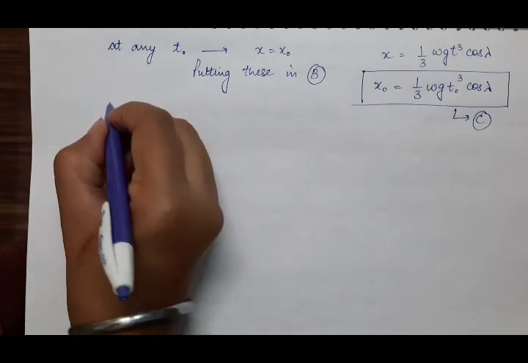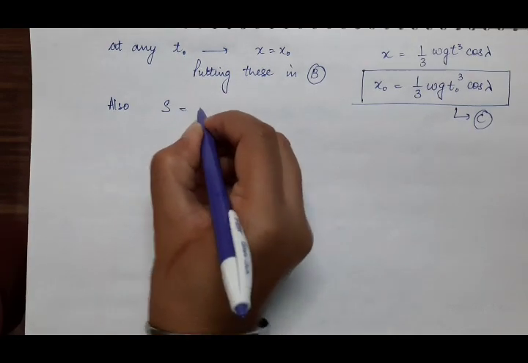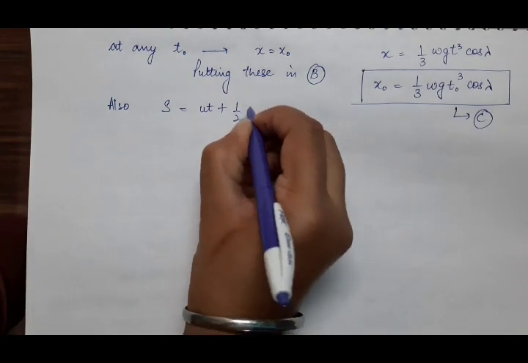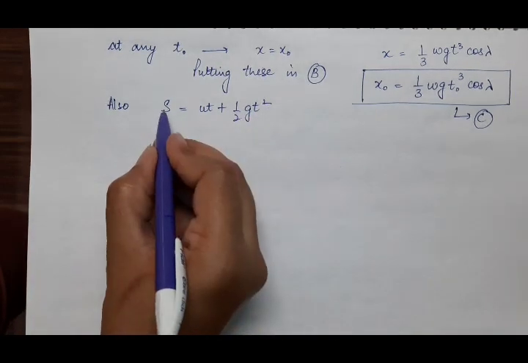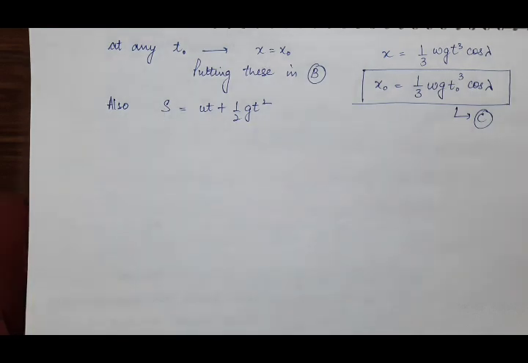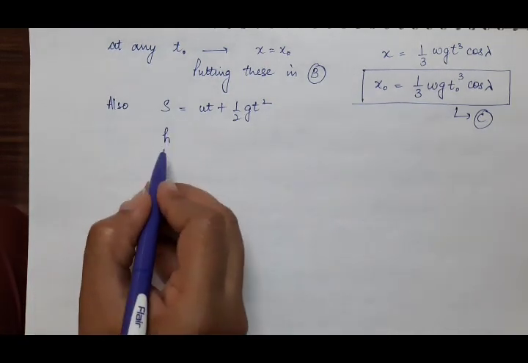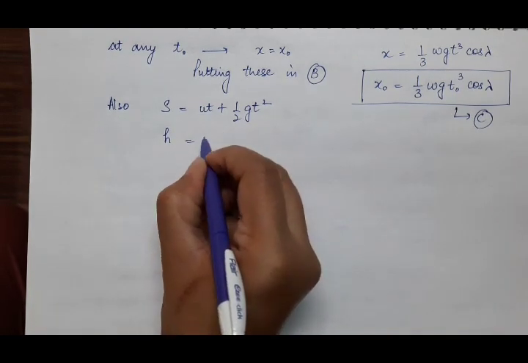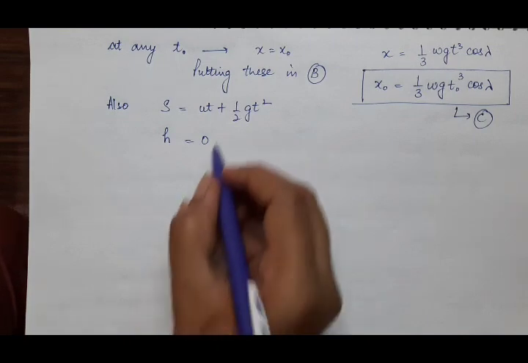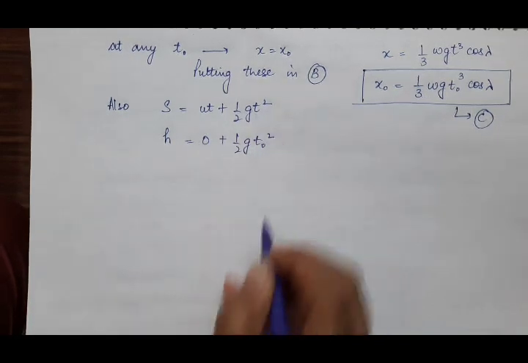And also there is one equation for distance, which is s is equal to ut plus half gt square. Here s is the distance covered, or the height covered, by that freely falling body. It is h. It is dropped from the height h, and the initial velocity of the particle at the top of the tower was 0, plus half g, t is t naught square.